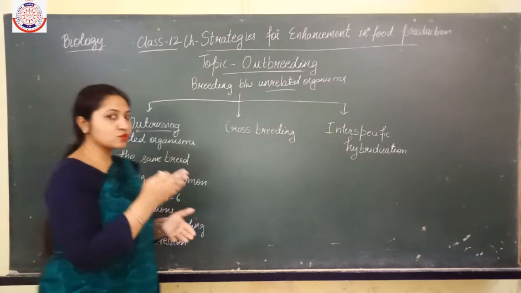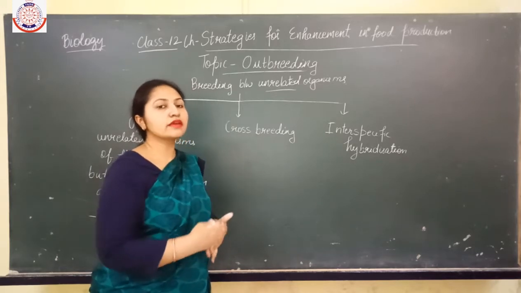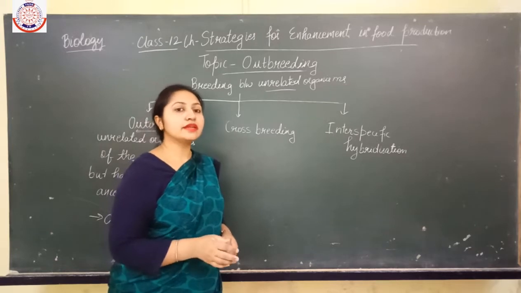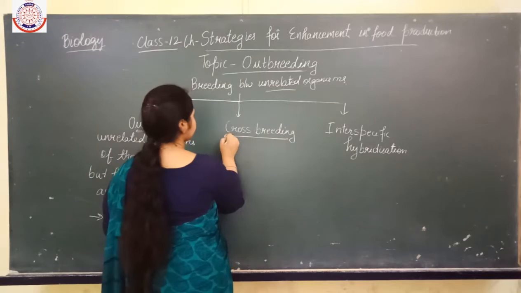Okay, if a single outcross is there in the inbreeding method, then what happens? It helps to overcome the inbreeding depression. Now next is the crossbreeding.